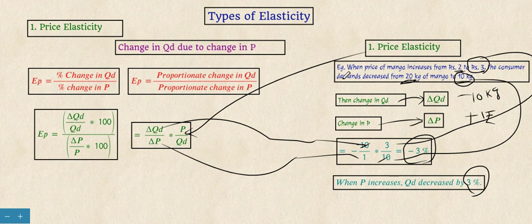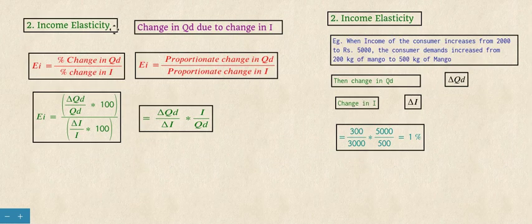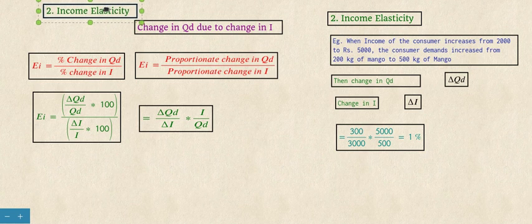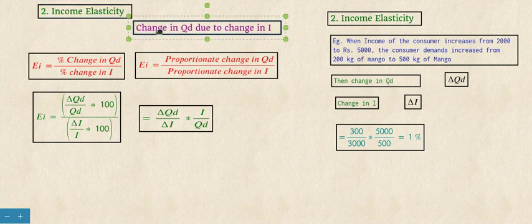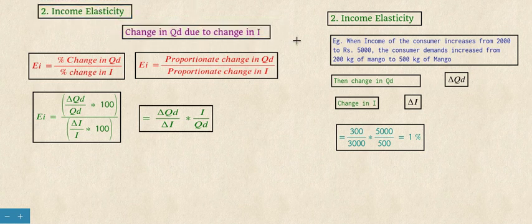Now let's see about income elasticity. Income elasticity is due to the change in quantity demanded for a change in income. When the consumer income increases, the quantity demanded also increases. We have seen it in the last class.